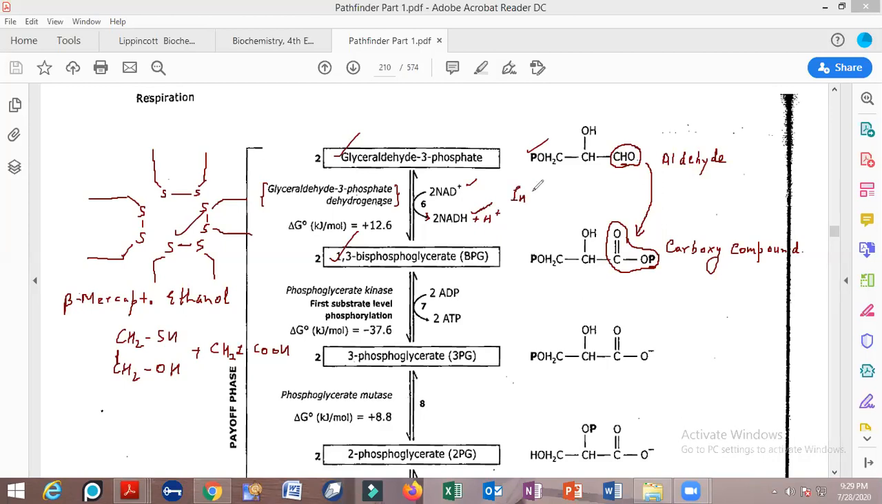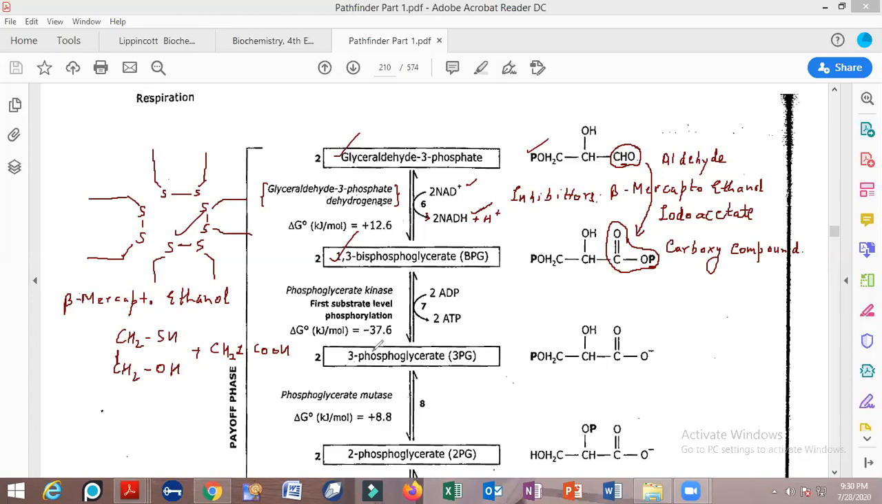It is being inhibited by inhibitors, and those inhibitors are beta mercaptoethanol and iodoacetate. These are the two inhibitors of this particular enzyme.